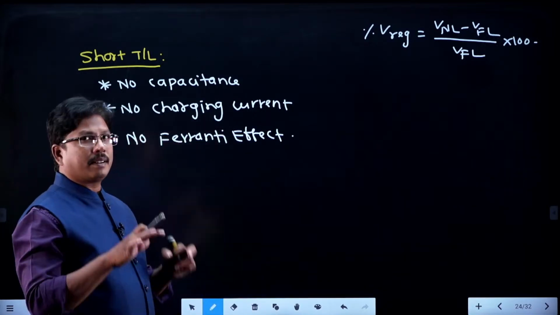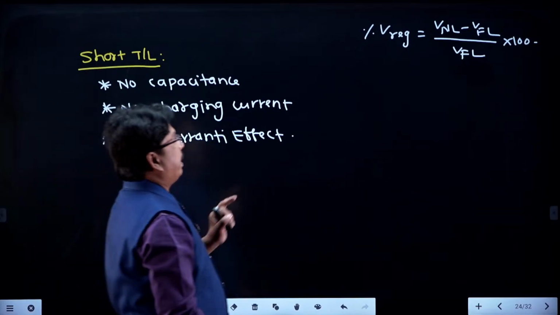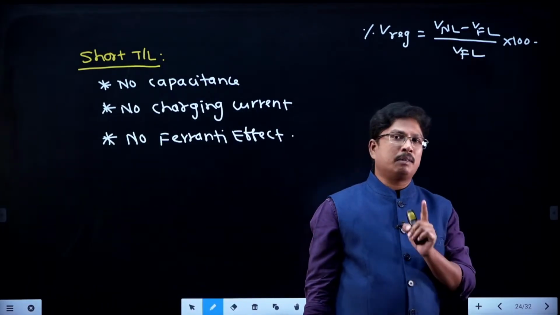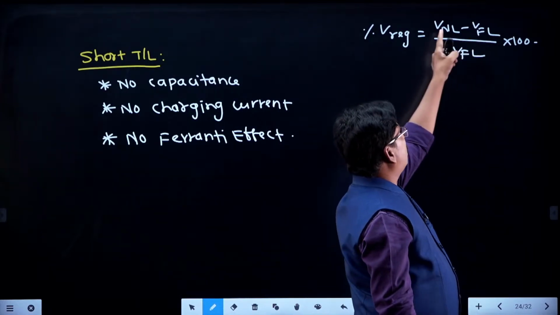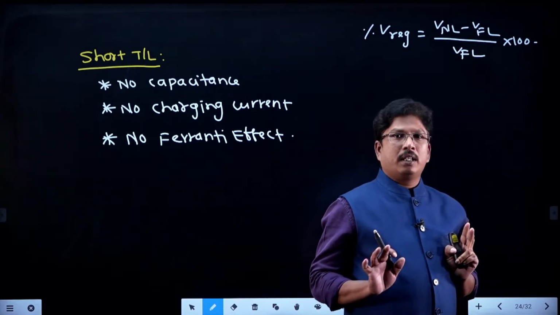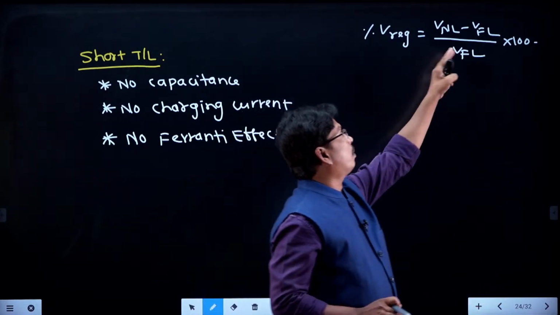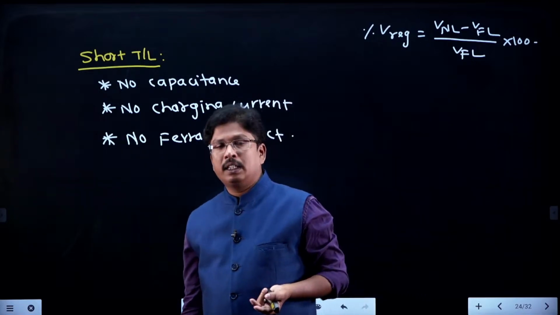So, full load voltage is somewhat less compared to the no load voltage. Whenever full load voltage is less than the no load voltage, that is called positive voltage regulation. Sometimes full load voltage and no load voltage are both the same. At that time we have zero voltage regulation. Whenever full load voltage is more than the no load voltage, that is called negative voltage regulation.